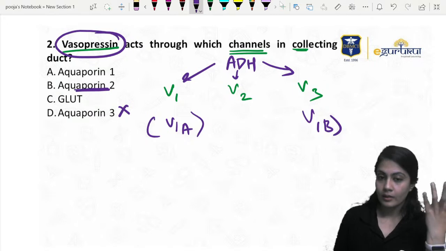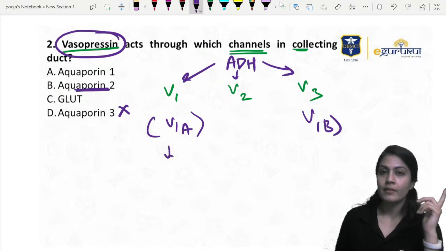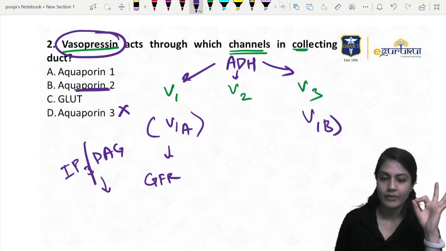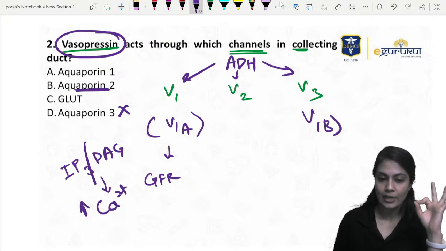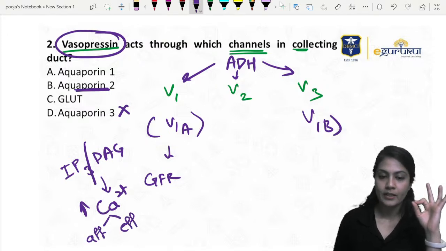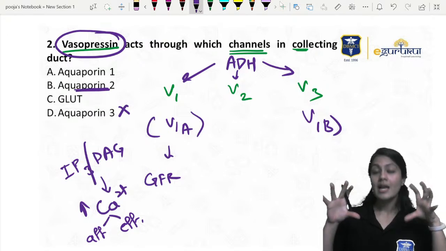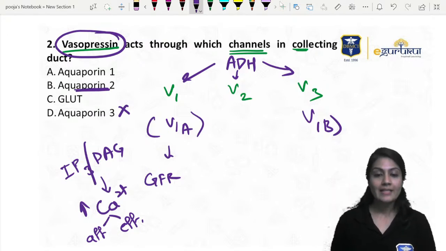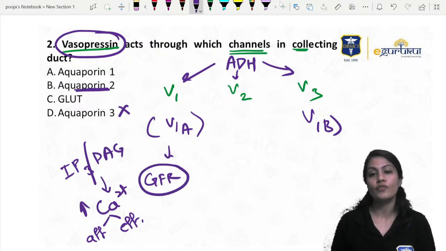V1 helps the nephron maintain the GFR, right? It acts through IP3 DAG, and whenever it acts through IP3 DAG, it is going to increase the calcium. This calcium acts on the afferent and efferent arterioles, and it maintains their contraction or relaxation, and that's how it helps in the maintenance of GFR.